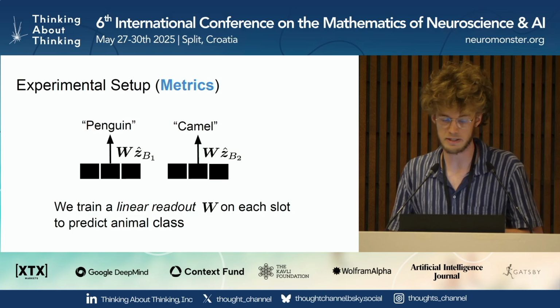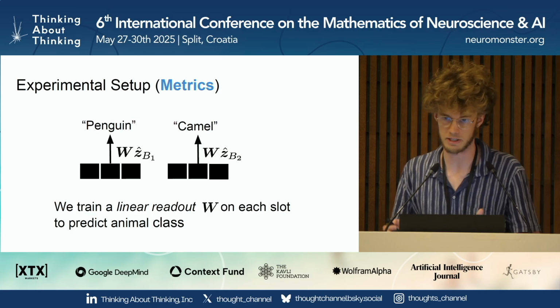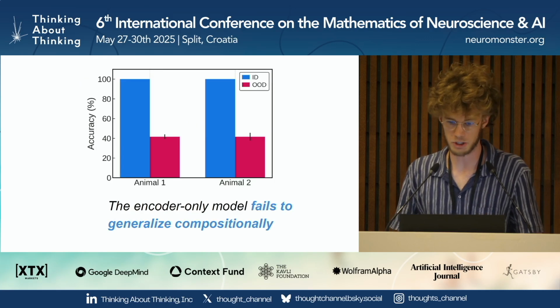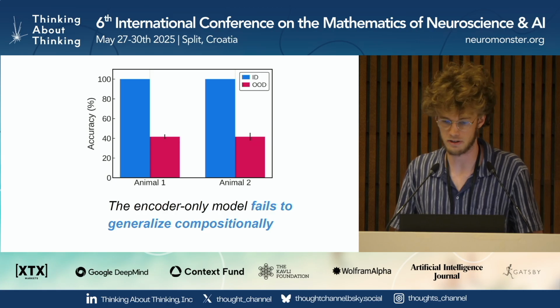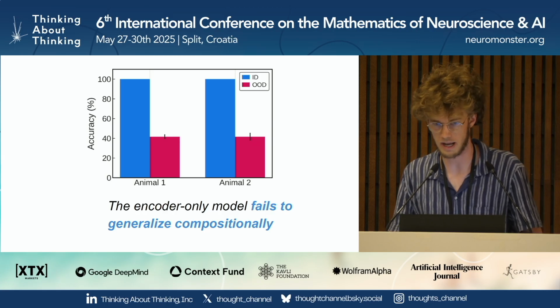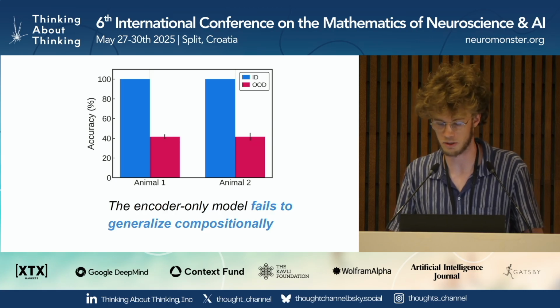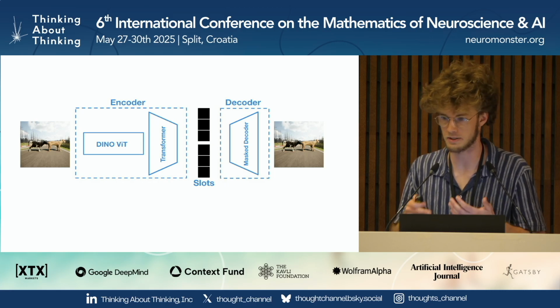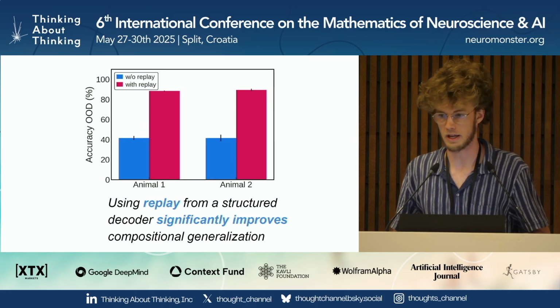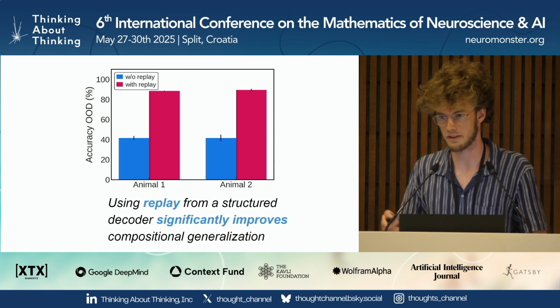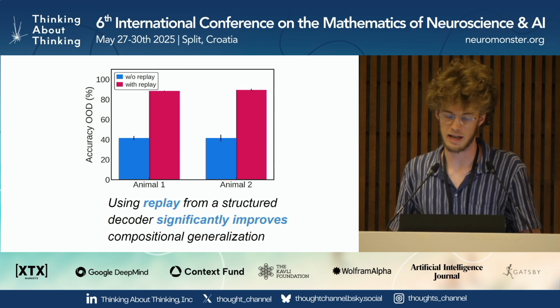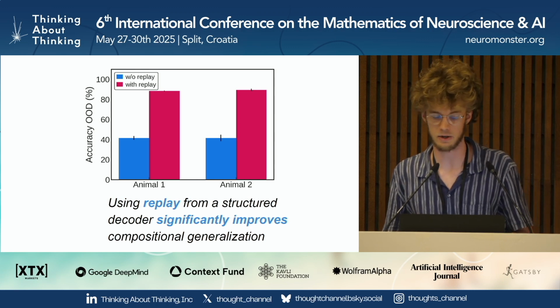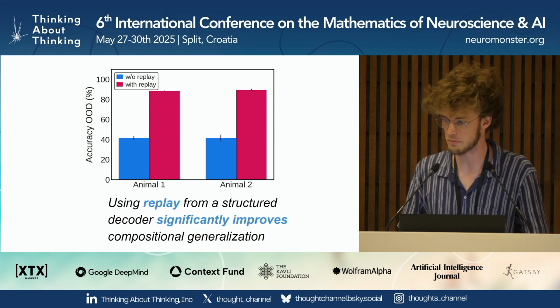Our metric is that we try to read out the object category from each slot. What we show is that in distribution, you get basically perfect accuracy with this encoder-only model, but out of distribution, your accuracy drops to about 40%. If you train a decoder on the frozen encoder representation, which has the right structure, and you implement this replay mechanism, where you generate out-of-distribution samples and train the encoder on those, then your accuracy out of distribution goes from basically 40% to 90%.